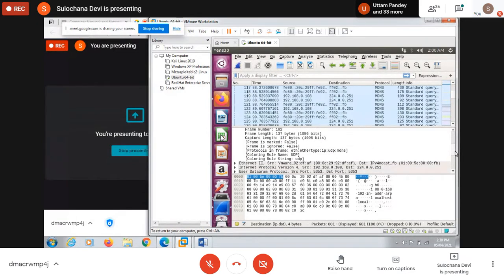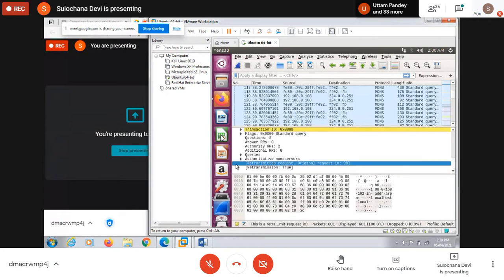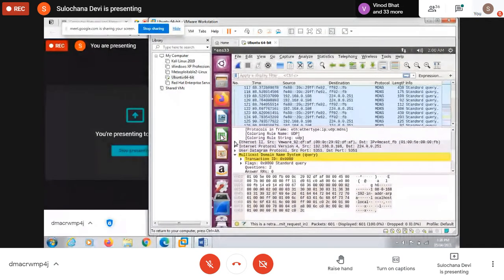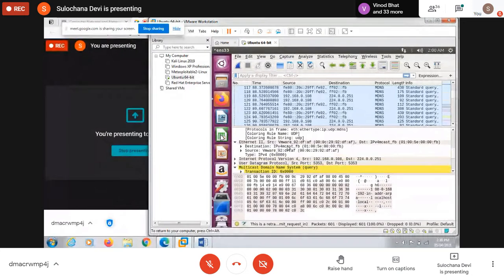And then in the Ethernet frame we are putting our MAC addresses: source MAC address and destination MAC address, and the higher layer protocol along with this data link layer, we are using IPv4.